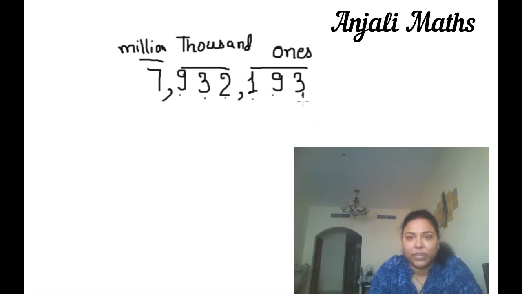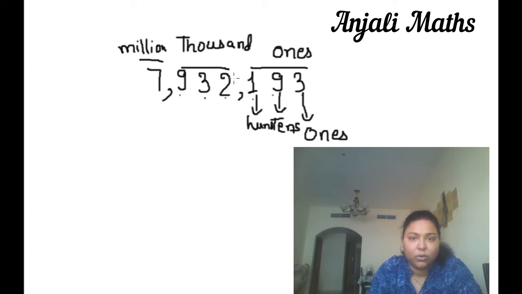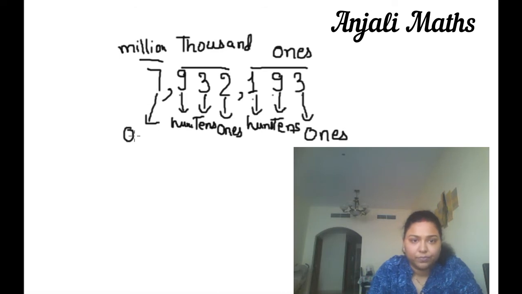Now come to place value. This is at the ones place. This is at tens. And this is 100. That's it. Now a new period has started and we will write about the new place values. Ones, tens and 100. And this is ones.